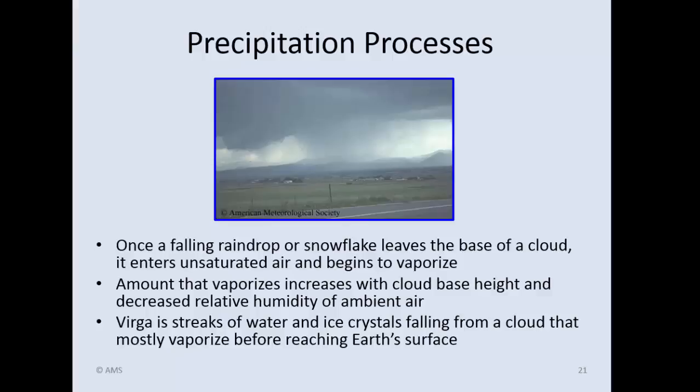All right, now once we get precipitation to start happening here, it's going to leave the cloud base and enter a part of the atmosphere where it's no longer 100% relative humidity. And it can be very dry. So it's falling through this unsaturated air, and it can begin to vaporize.